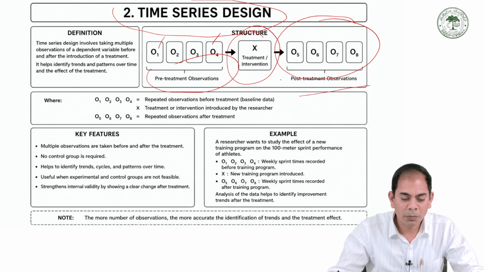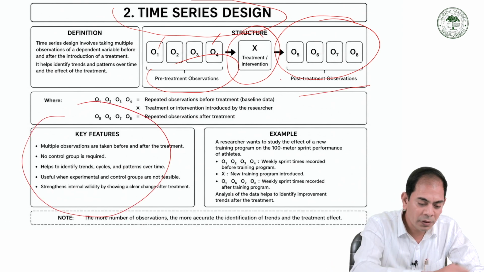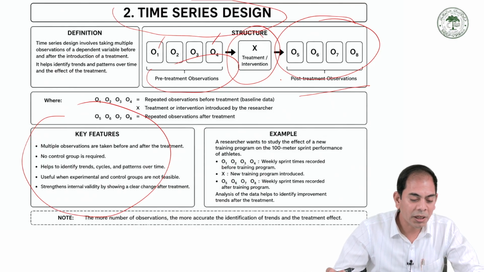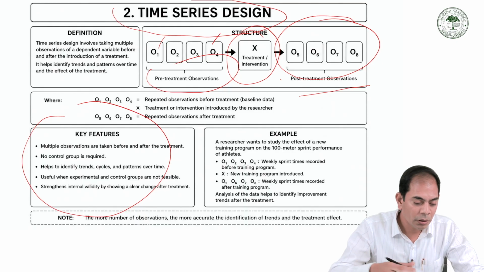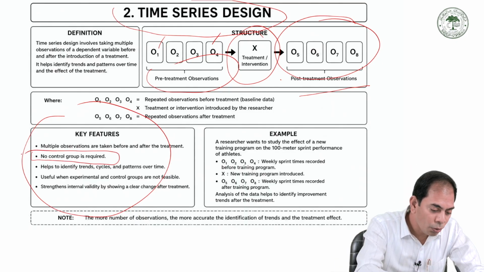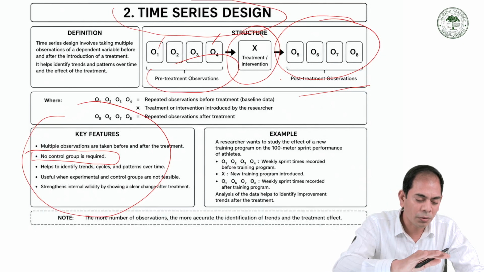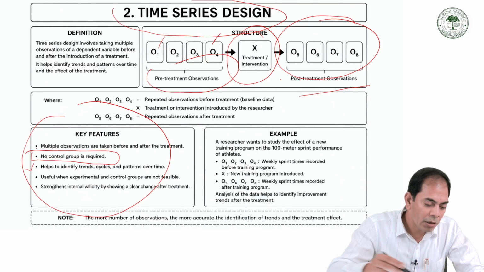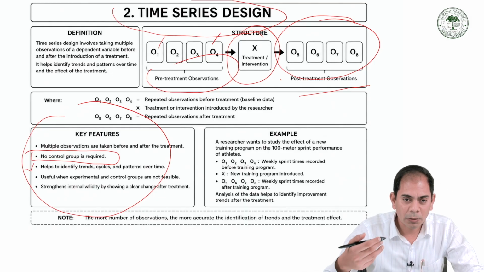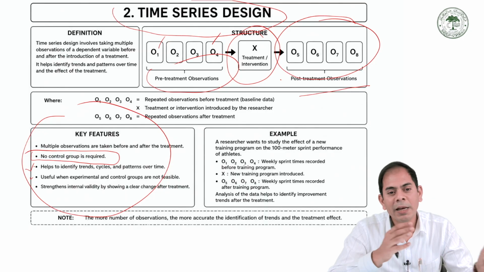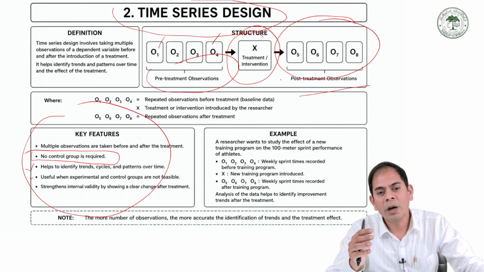This means post-treatment observation. This is the key feature of time series analysis: multiple observations are taken before and after the treatment. In this research design, no control group is required because we go for a natural setting, and it is difficult to define the control group in that case. It helps to identify the trend, what type of cycle, what type of pattern over time. This research is also useful when experiment and control groups are not feasible.